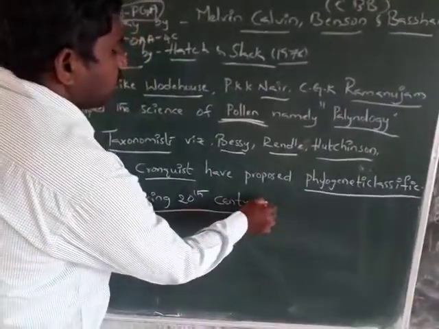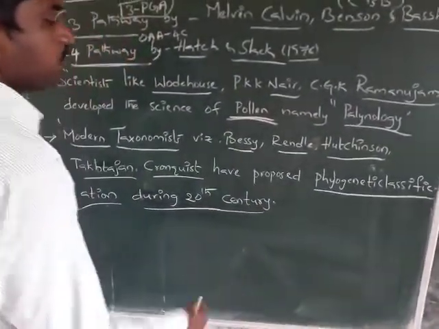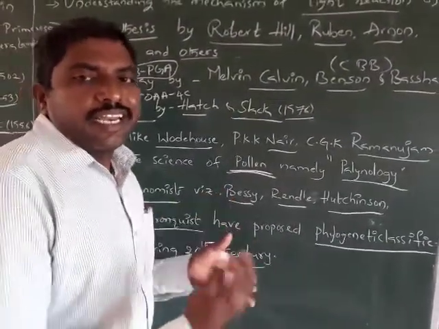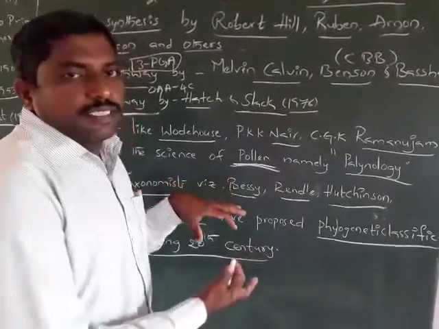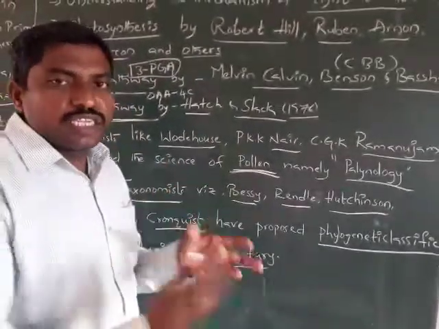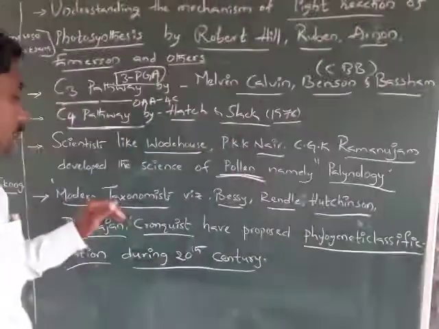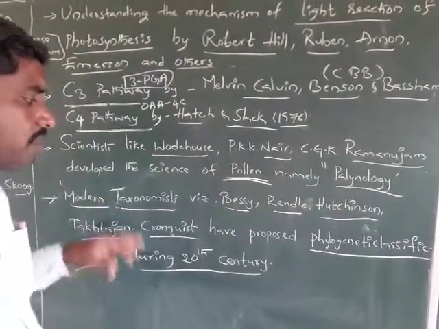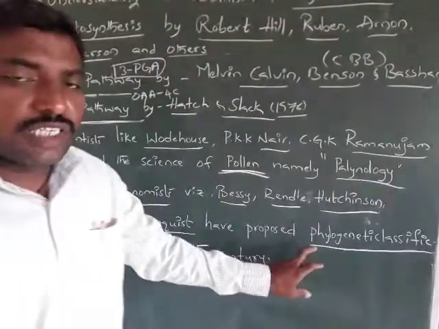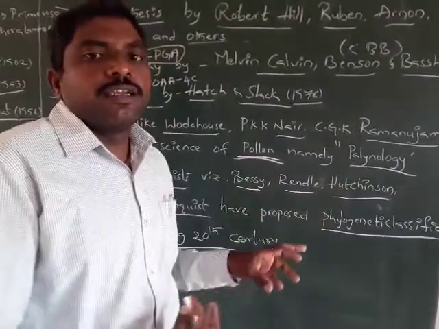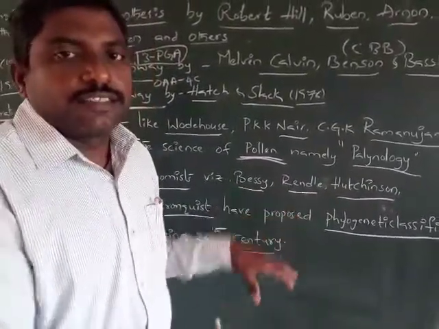They proposed the evolutionary history of related organisms, related plants. That's why they are modern taxonomists. Phylogenetic means the evolutionary history of related plants.